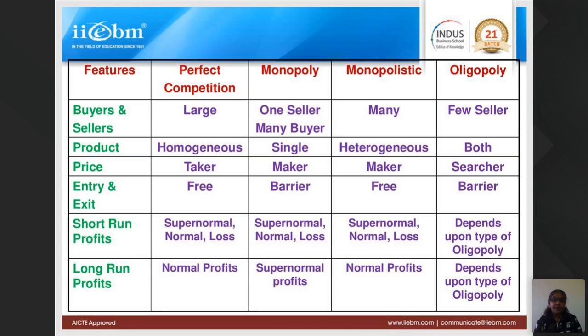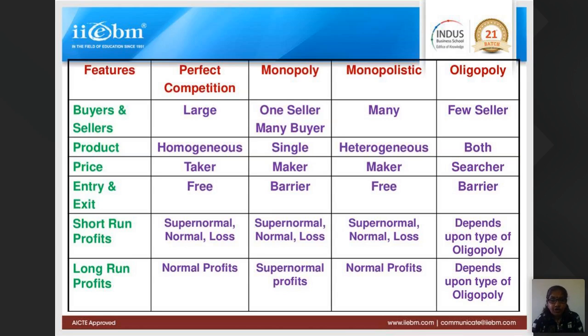You will have to create your own brand, and once you create it, you can have a brand monopoly. Monopolistic is free. Anybody can start a grocery shop, or a toothpaste or toothbrush industry. Oligopoly has a barrier to entry and exit because the existing established firms have a very huge market share.